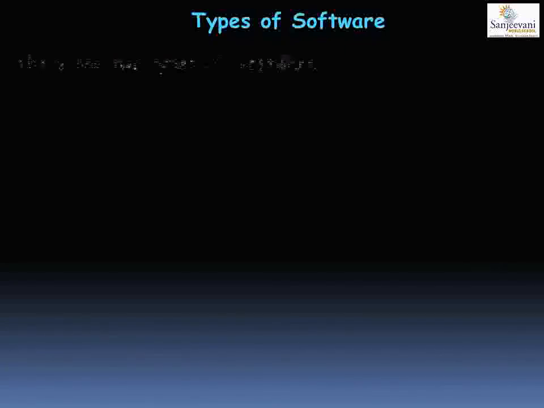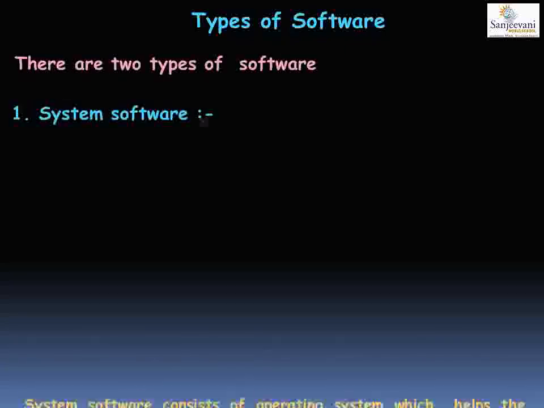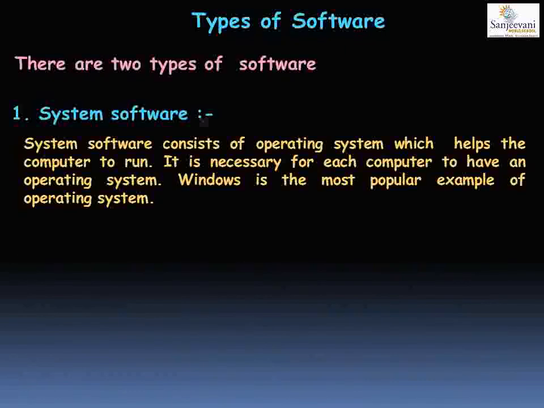We are going to learn in detail the types of software. There are two types of software. The first one is system software. System software is a built-in software which is responsible for proper functioning of your computer. Without system software, your computer cannot function properly.